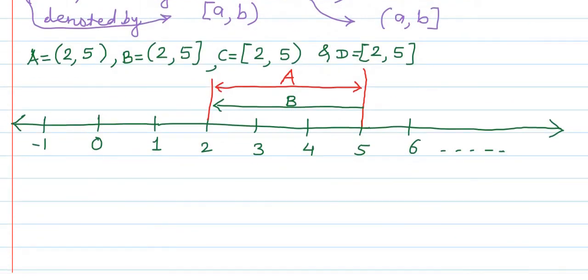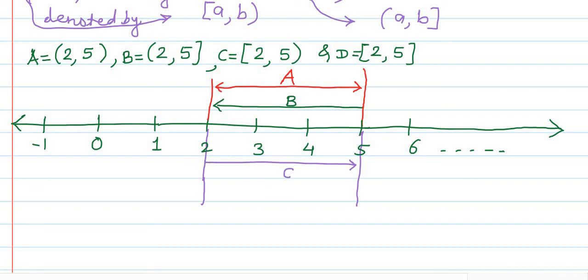Next, the third one: we will consider the semi-open interval 2 to 5, which is open from the right side and closed from the left side. This set C, which is open from the right side and closed from the left side, I am showing by this blue colored line. So this is our set C, a semi-open interval 2 to 5.